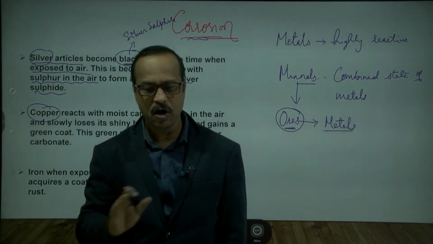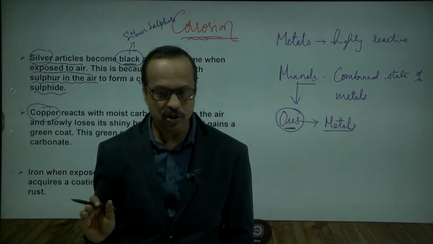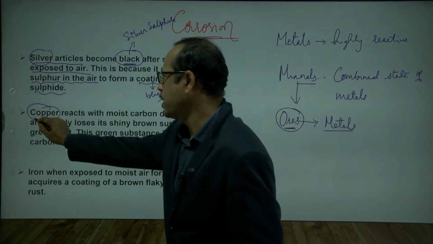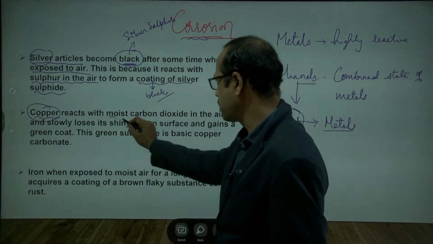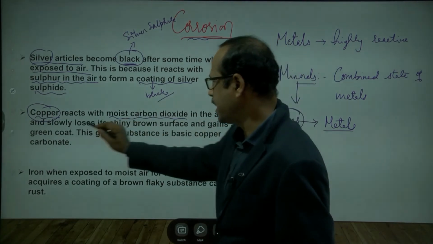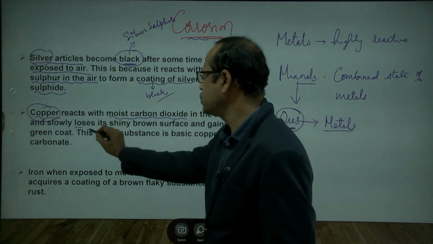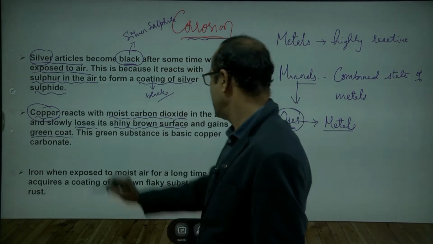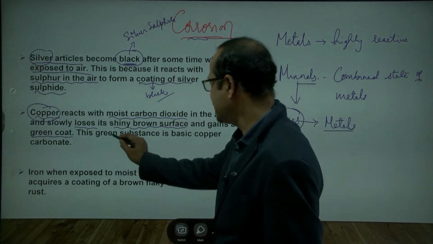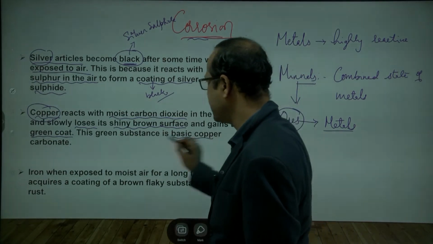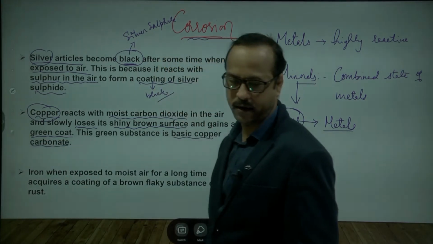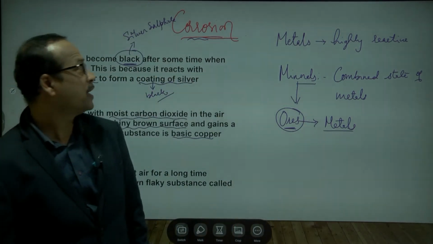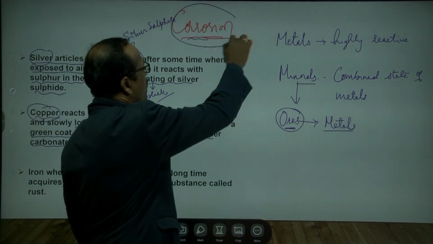So that damages the copper article continuously. That is copper carbonate. Here, copper reacts with the moist carbon dioxide in the air and slowly loses its shiny brown surface and attains a green coat. This green substance is basic copper carbonate, and this copper carbonate is a part of corrosion.